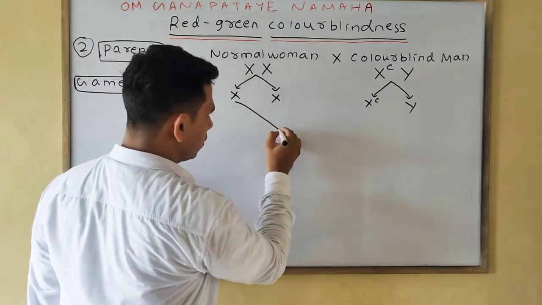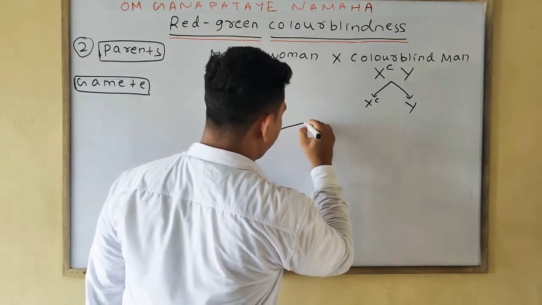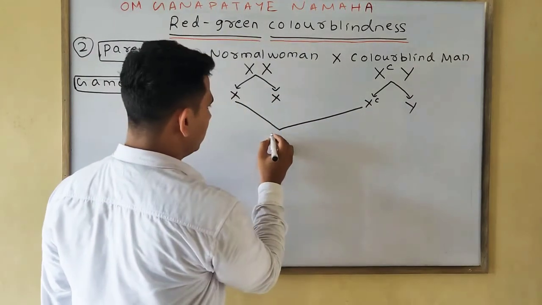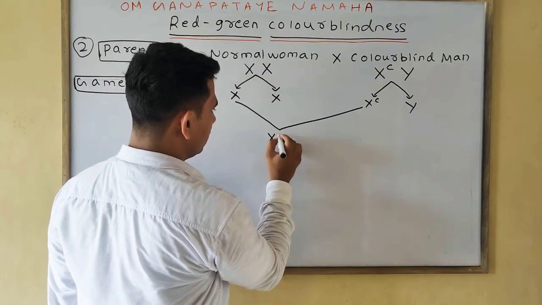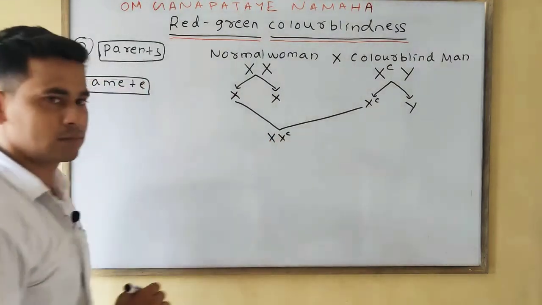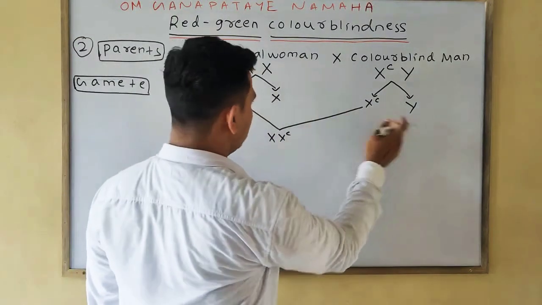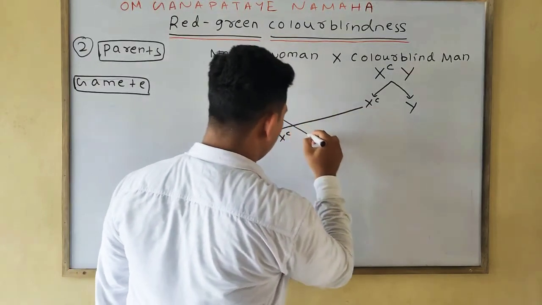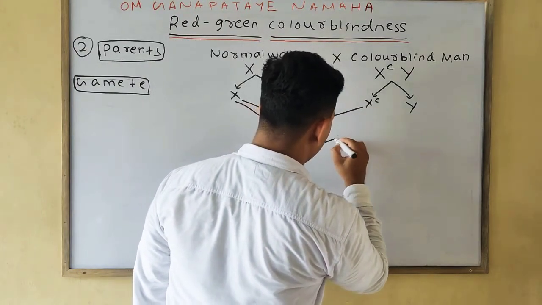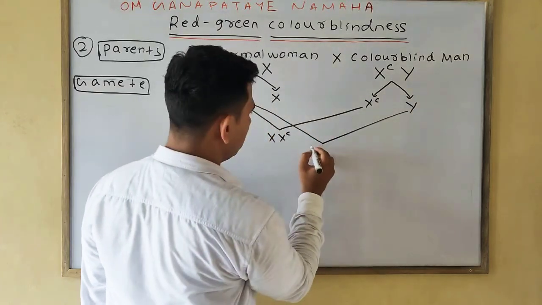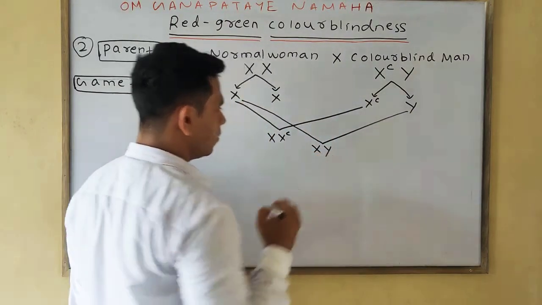This X will cross with this one, we'll write XC. Then this one will cross with this one, means simply XY.